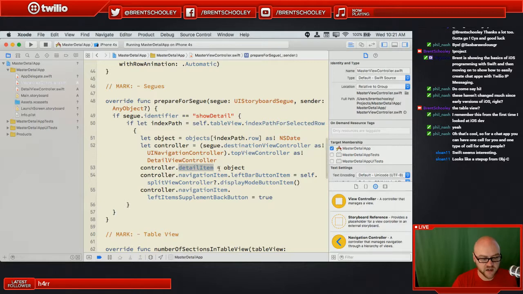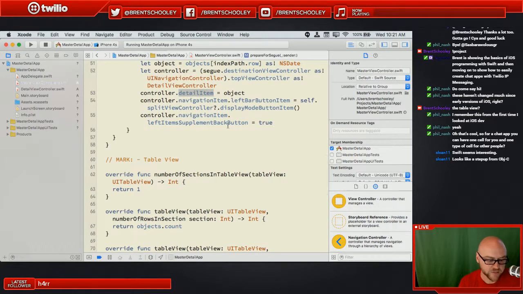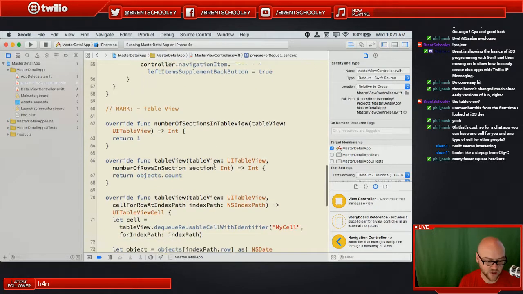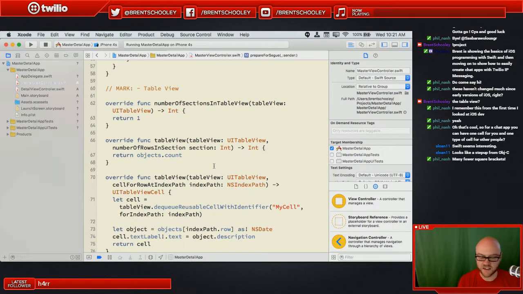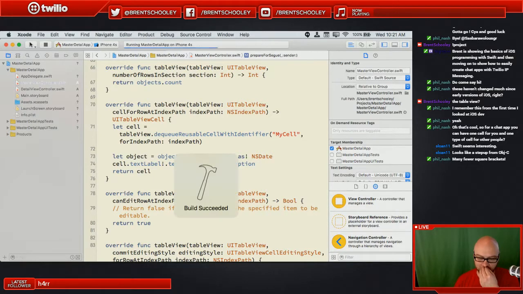So we're setting the detail item property on controller, and then we're setting the top left bar item to a split controller display mode item, and we're saying that it supplements the back button. And then this is also going to be a table view. So let's see what this looks like so that we can understand what the rest of the code is doing. We haven't really taken a look at what they're trying to do with this.